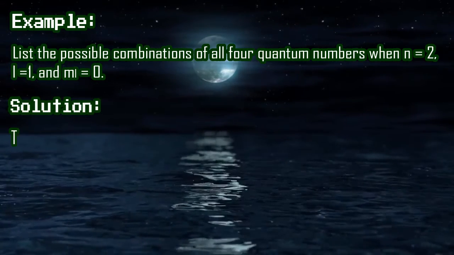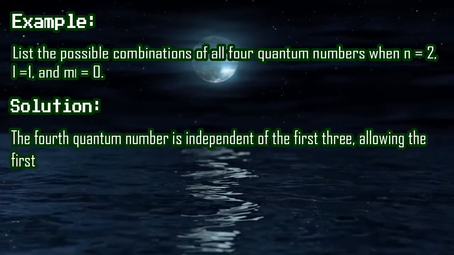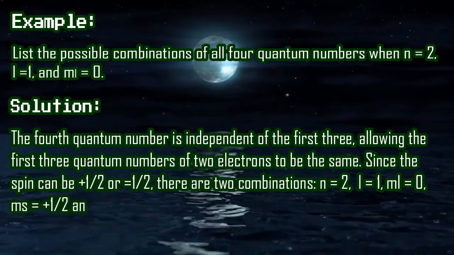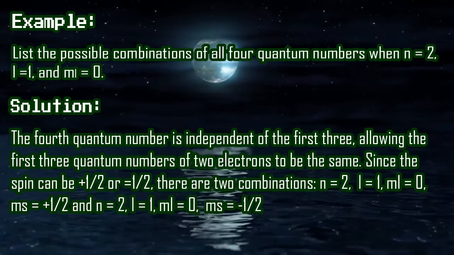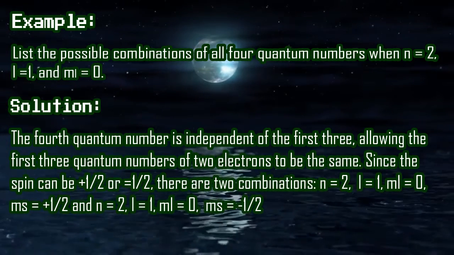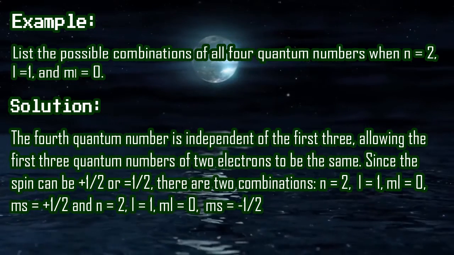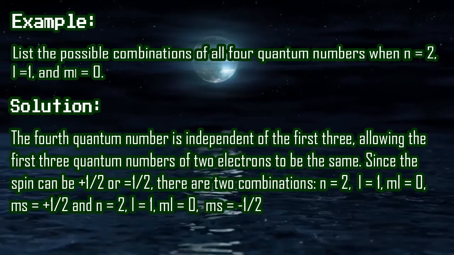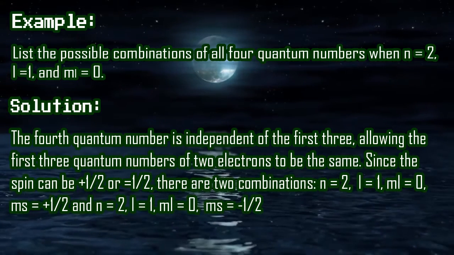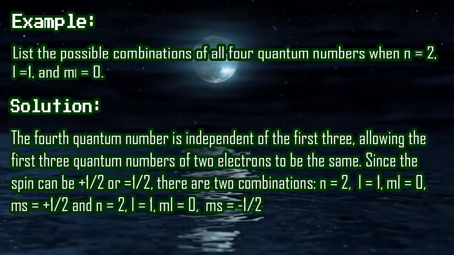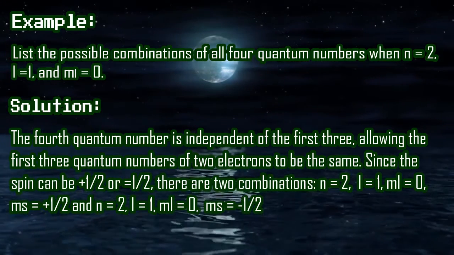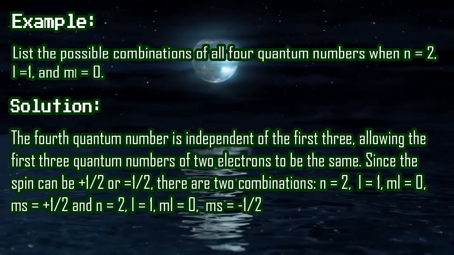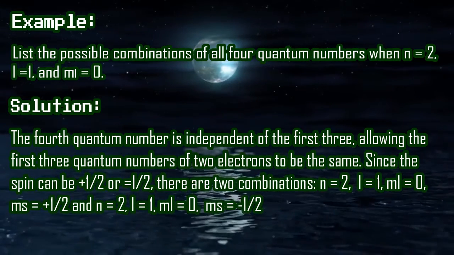The first one, as you can see on your screen: if n equals 2, l equals 1 and ml equals 0, then what type of orbital do we have? See, possible combinations are given here. For n equals 1, what type of combination is available is given. For n equals 2, the combination is given.